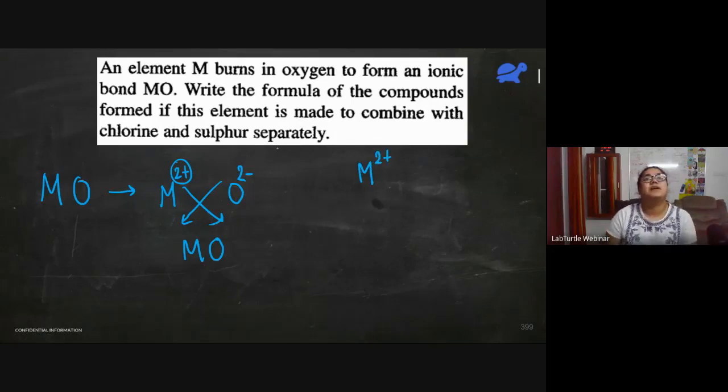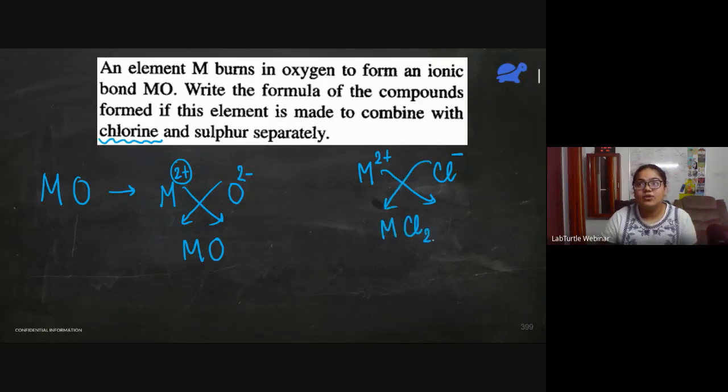Now the next part. Write the formula of the compounds formed if this element combines with chlorine. So what is the chloride ion? Cl minus. So the formula would be MCl2. Okay, and let's do the same thing for sulfur. We know that the sulfide ion is S2 minus.